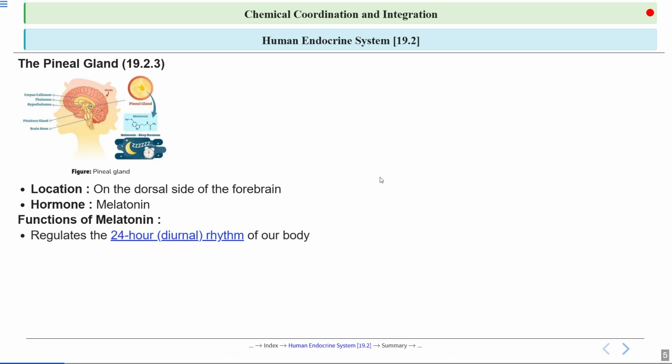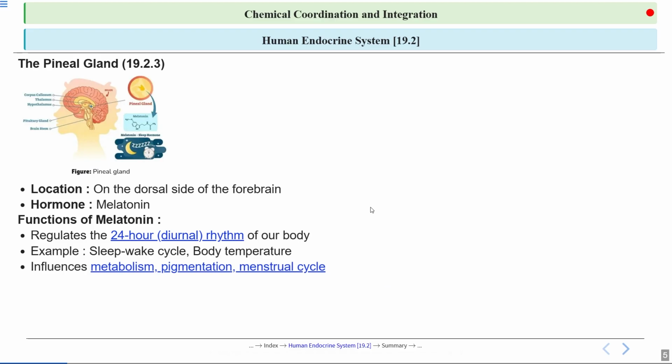The biological processes that regulate the 24-hour rhythm of our body are called circadian rhythm, which is controlled by a part of the brain called the hypothalamus, specifically the suprachiasmatic nucleus, SCN. This rhythm helps our body adjust to the day and night cycle by controlling functions like sleep, body temperature, and hormone release, ensuring our physical and mental activities are in sync with the environment. So it regulates our 24-hour circadian rhythm. Talking about examples, we have the sleep-wake cycle and body temperature. So melatonin controls our sleep-wake cycle, or we can say circadian rhythm, as well as body temperature.